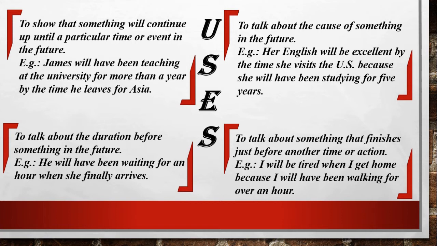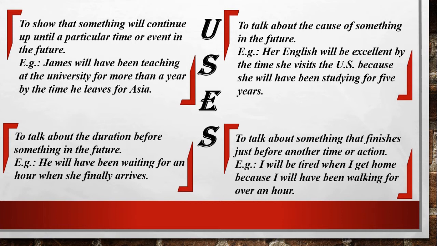The duration of the first action, that means he will have been waiting for an hour. The second action, she finally arrives. To show this duration before something in the future, we use future perfect continuous tense.